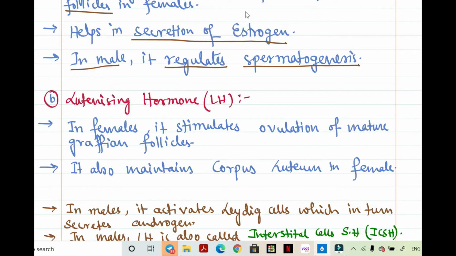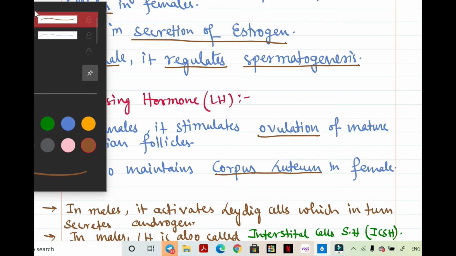Luteinizing hormone in females, it stimulates ovulation of mature Graafian follicles. That means, as we know, the follicles are generally formed in early stages of life in a female, when she is present in mother's womb. But during puberty, when these Graafian follicles get mature, this luteinizing hormone helps in stimulation of ovulation. Now, it also helps in maintaining corpus luteum in female.